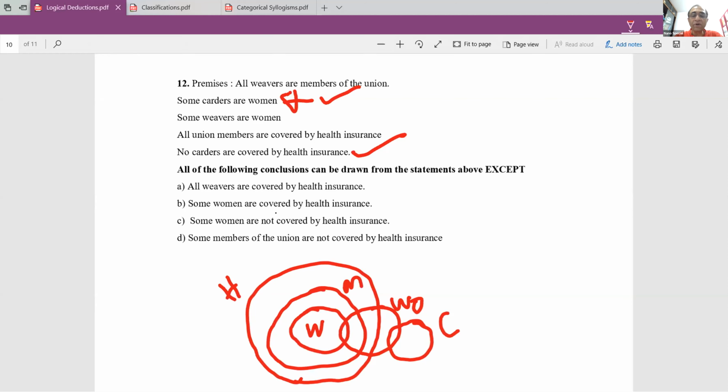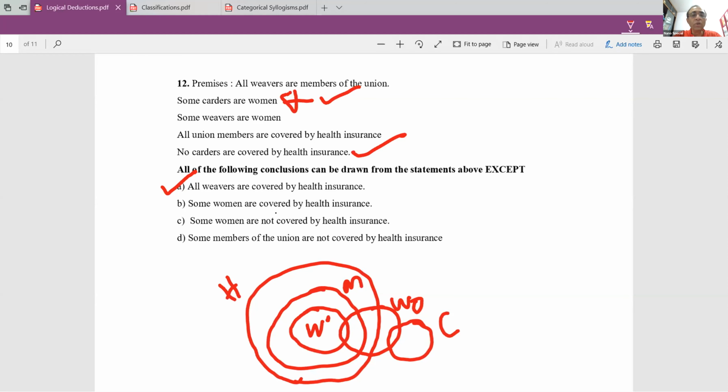All weavers are covered by health insurance seems to be okay like the answer, because all weavers are members of the union, and all union members are covered by health insurance. Therefore, all weavers are also covered by health insurance. So I got the answer straight away. I hit the jackpot straight away. Even without drawing such elaborate diagrams, I could have answered these questions.